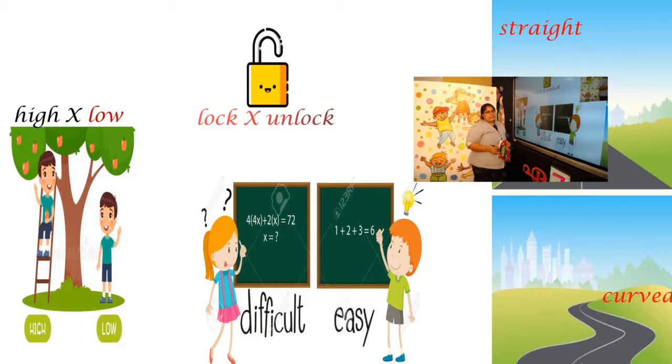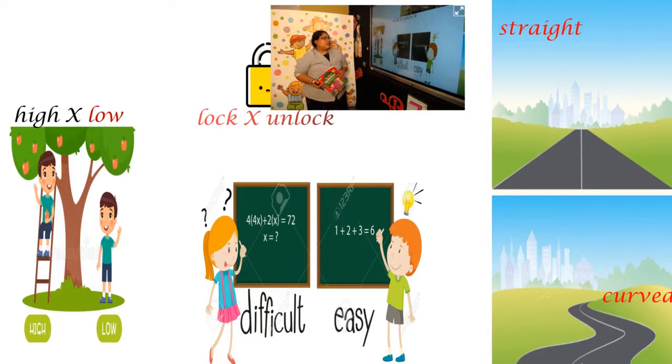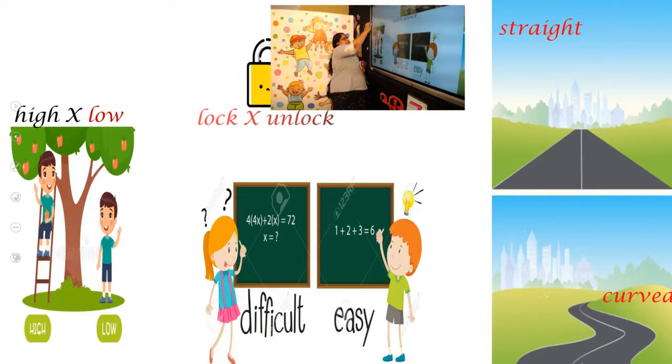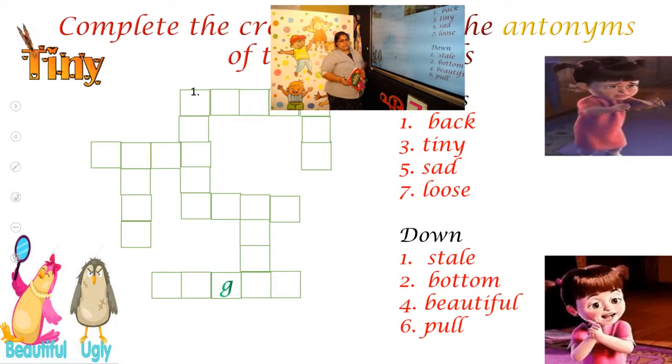When you look at the picture itself, we can write the opposite. It's easy. Look at that lock. Now it is unlocked. Lock, opposite is unlocked. Look at the last one. You can see two types of road, right? One is a straight road and another is a curved one. So what is the opposite of straight? Yes, straight, opposite is curve. So it's easy, right? It's easy for you to find out by looking at the picture itself.